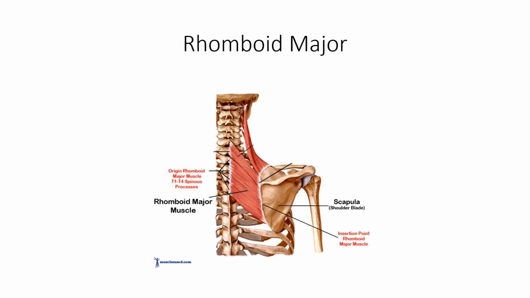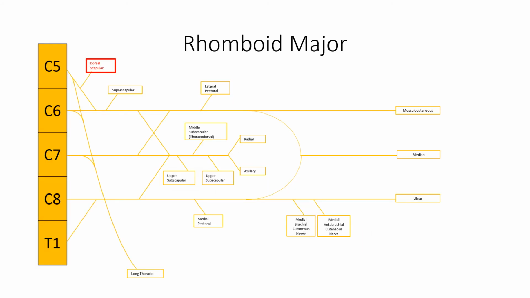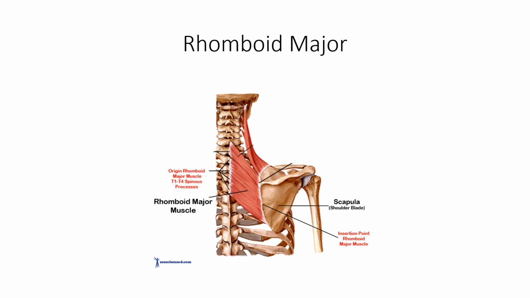Rhomboid major. Origin: T2 through T5 spinous processes. Insertion: medial border of scapula below spine. Innervation: dorsal scapular nerve. Action: retracts scapula and elevates it. Rotation: depresses the glenoid cavity. Fixes scapula to thoracic wall. Blood supply: dorsal scapular artery.